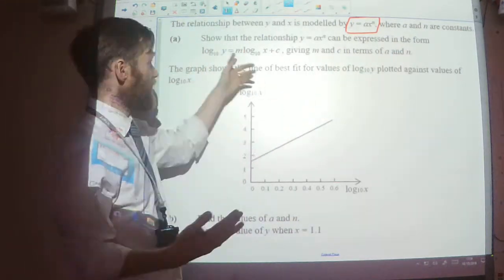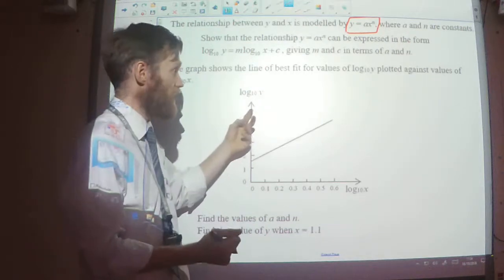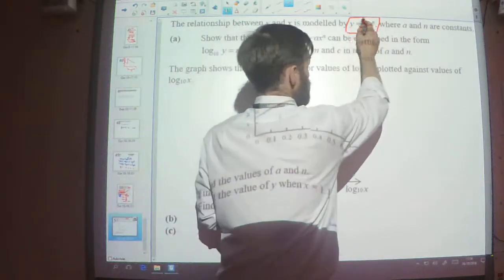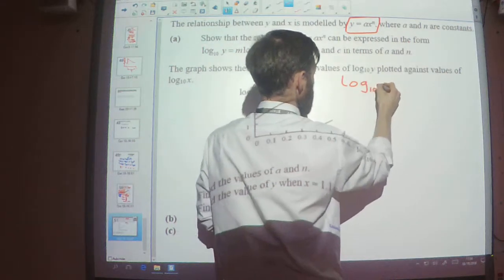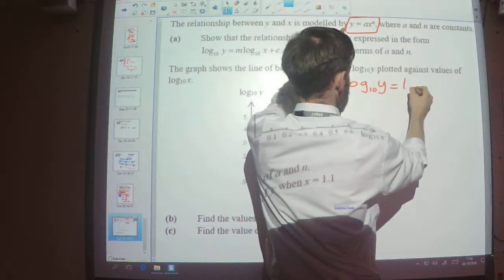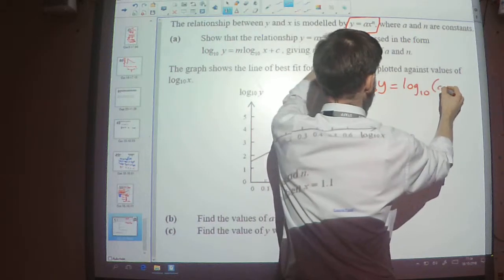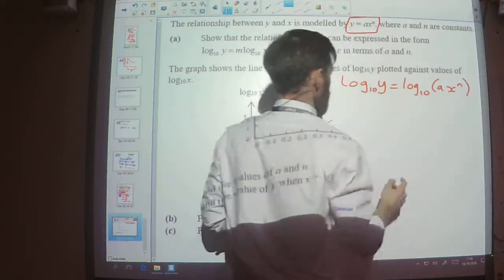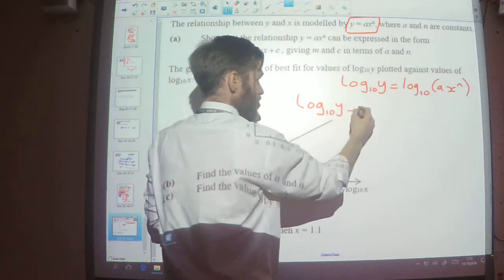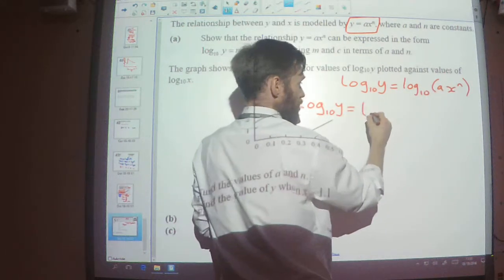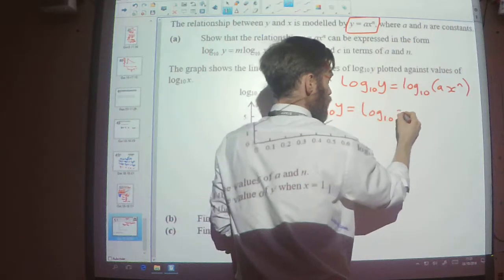So, going to go through the process that I've been through a couple of times already, but let's do it. So y equals a x to the power n. Let's take the log to the base 10 of the left hand side, and then log to the base 10 of the right hand side. Let's split the right hand side up using the laws of logarithms.